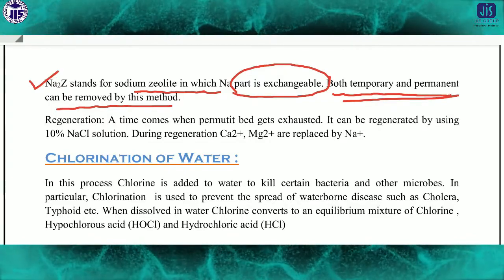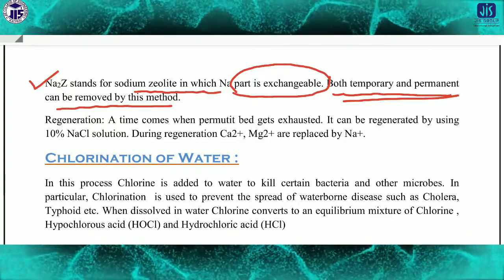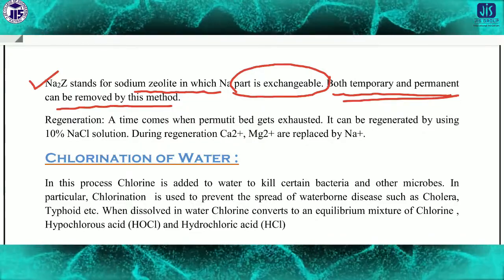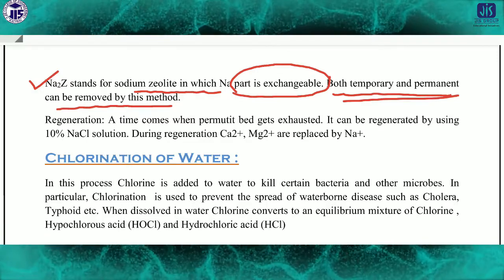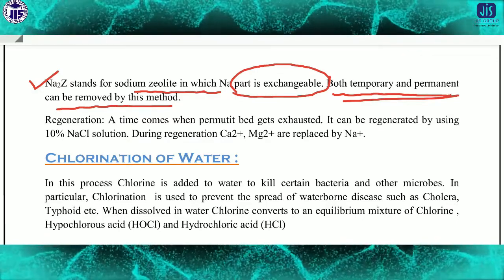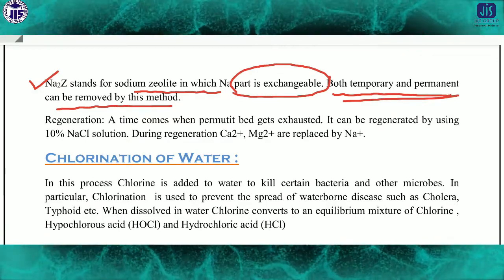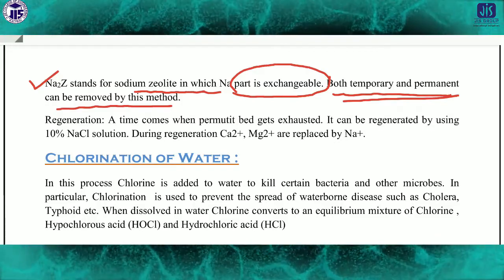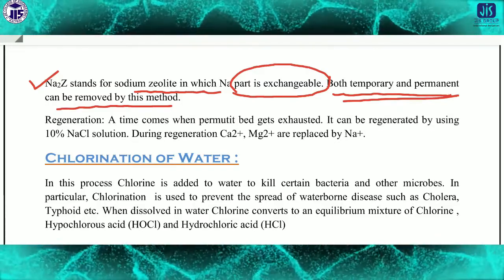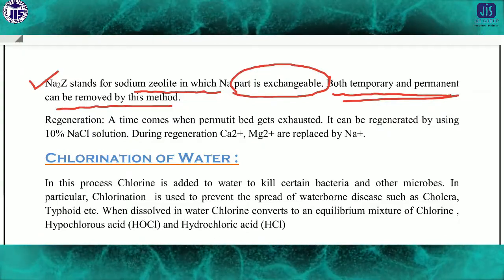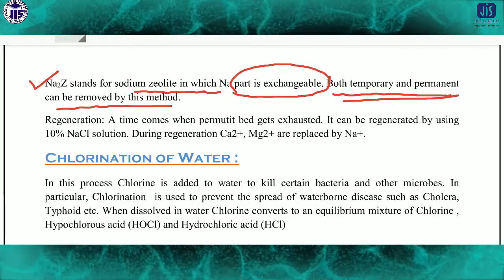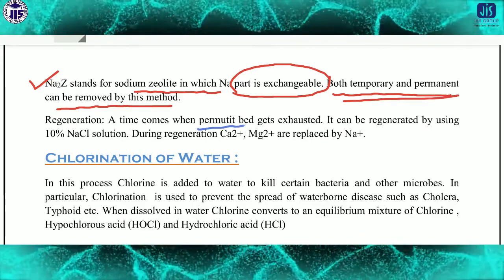If we pass the water through the permutit bed, then automatically both types of hardness, temporary hardness and permanent hardness, will be removed. There will be a time when the permutit bed gets exhausted.